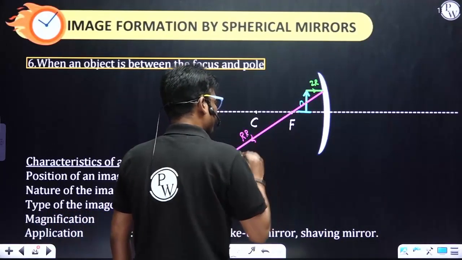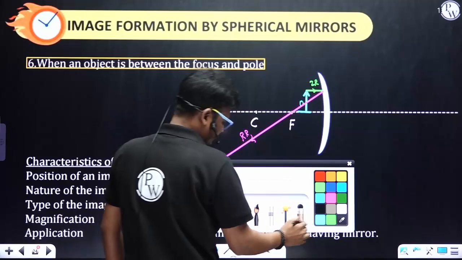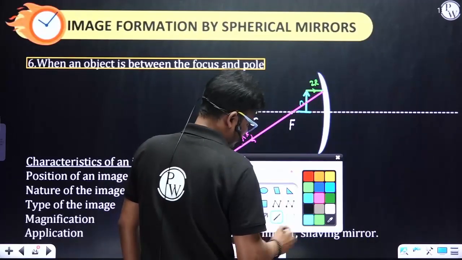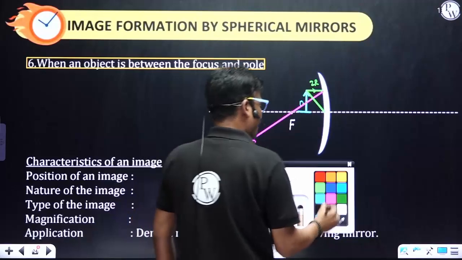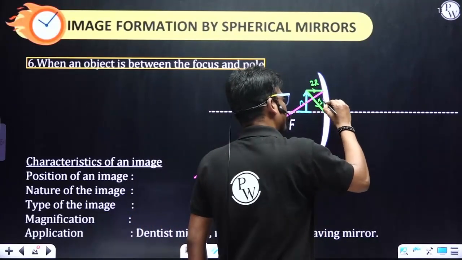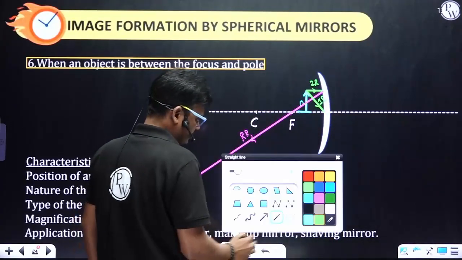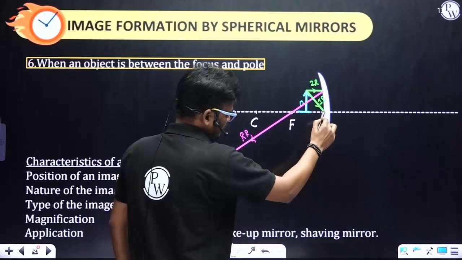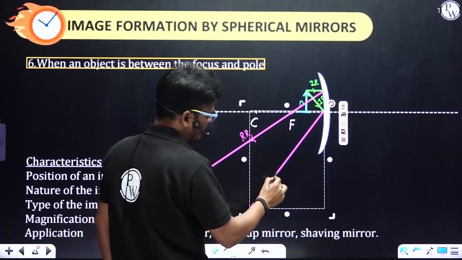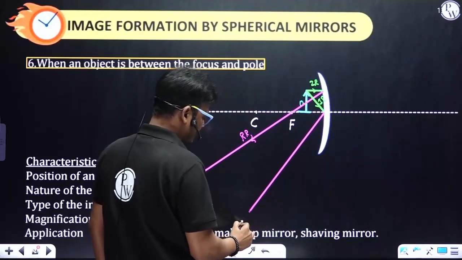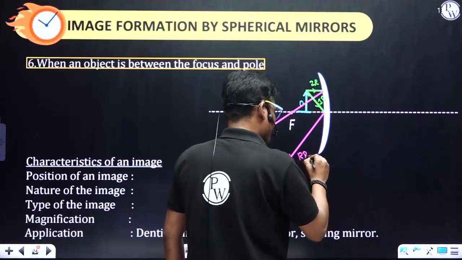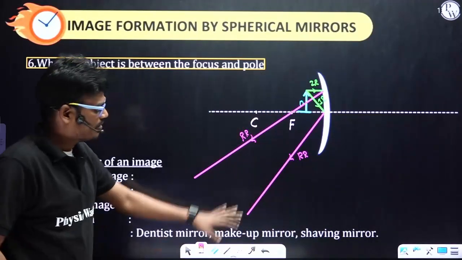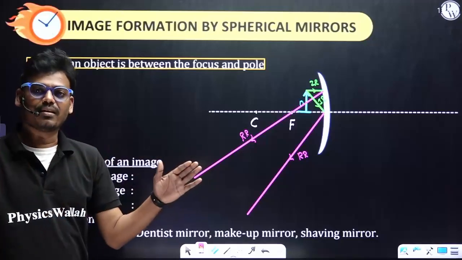And the next one, obliquely. This is the second incident ray. Okay, so this is the reflected ray. This is the second reflected ray. And here you can observe clearly these two rays are diverging.